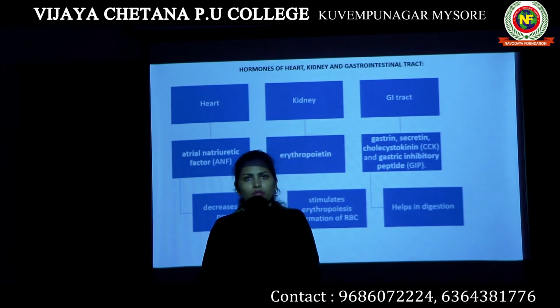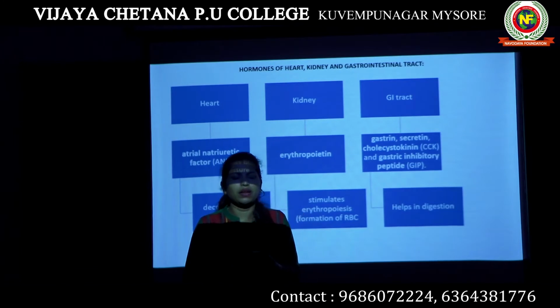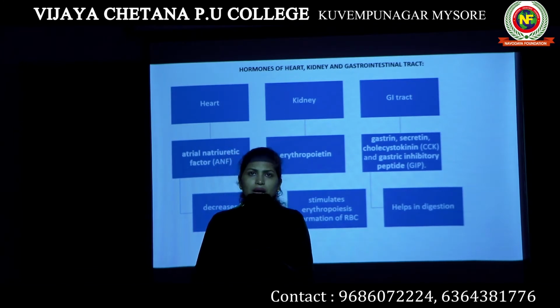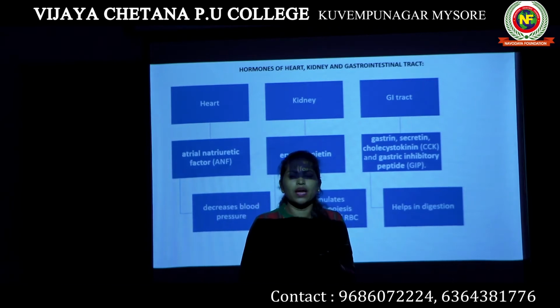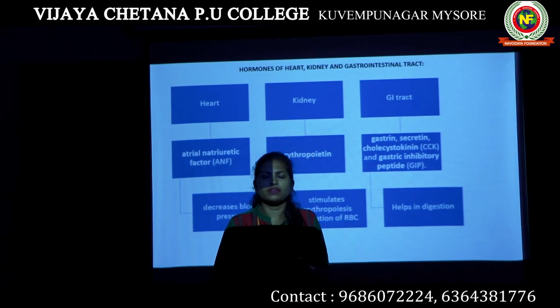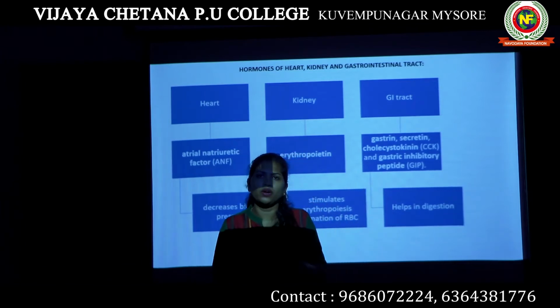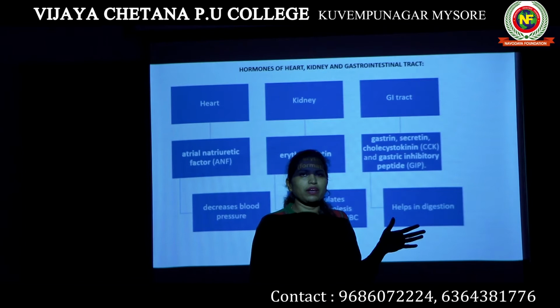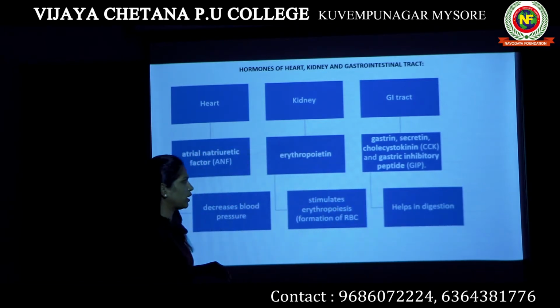We have studied hypothalamus, pituitary, pineal gland, thyroid gland, parathyroid gland, the thymus gland, pancreas, adrenal glands, and two gonads which are testis and ovary. So we have studied the different hormones produced by these endocrine glands.